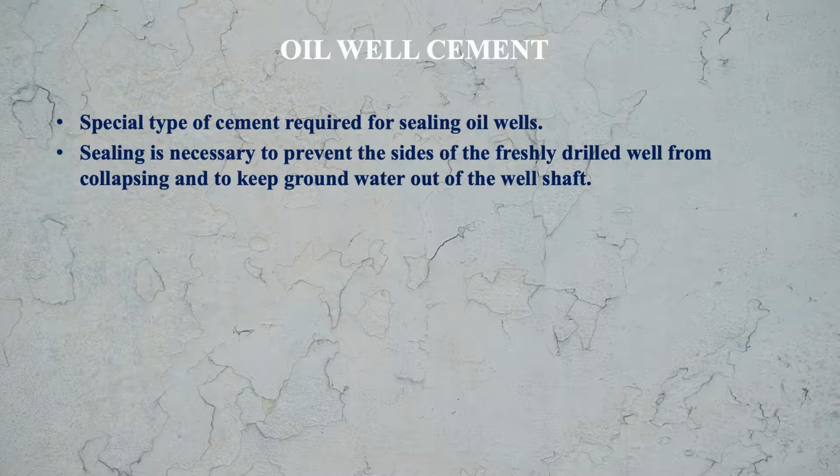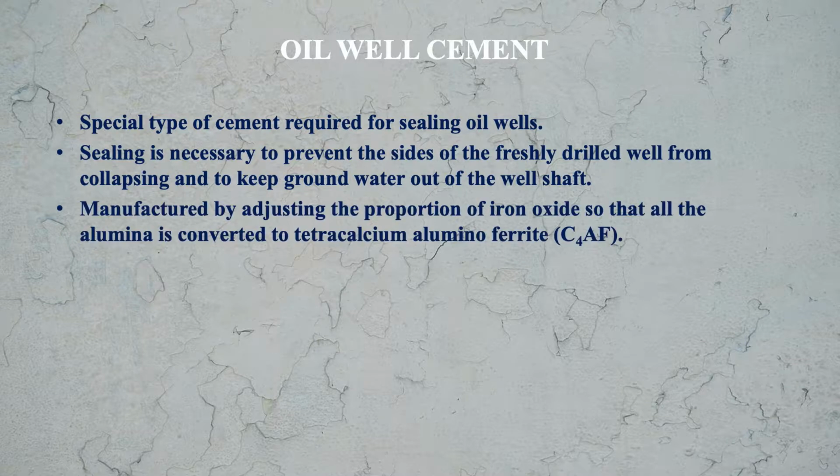We do the sealing with the help of oil well cement. Oil well cement is manufactured by adjusting the proportion of iron oxide so that all the alumina is converted to tetracalcium aluminoferrite, C4AF.